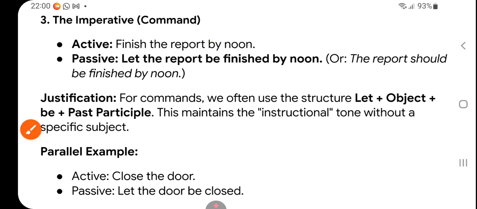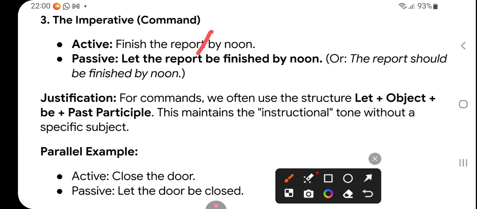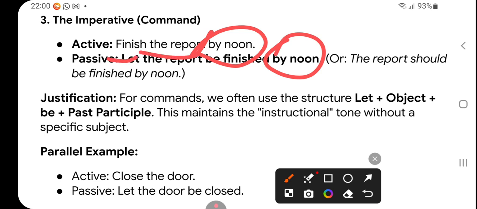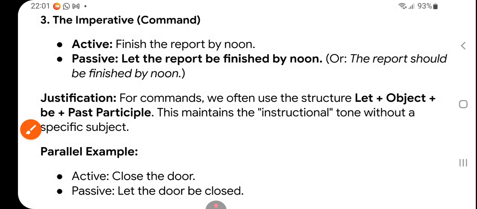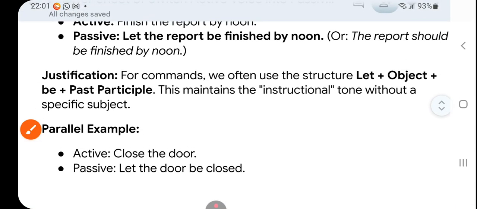So here what you have to notice is that "by noon" is extra, and that will be added as it is. Our concern is verb and object; the subject is you, right? So: let the report be finished by noon, right? Or the report should be finished by noon.